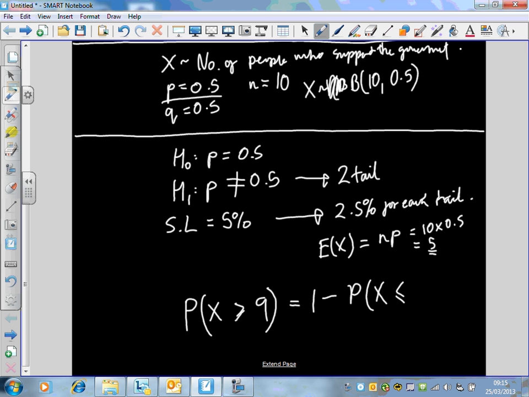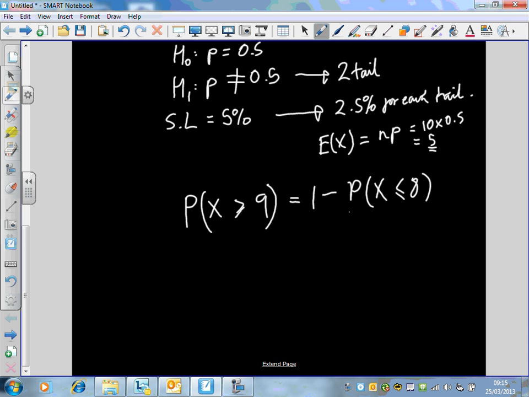Then it's a case of we can calculate this as 1 minus what? Less than or equal to 8. And we can get this probability from the tables. So n is 10, p is a half, and less than or equal to 8 is 0.9893.